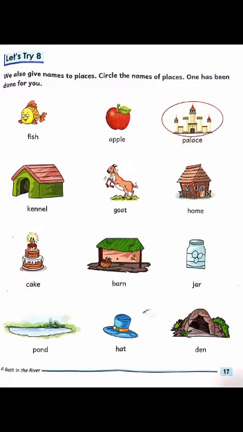Now move to the third picture. This is a palace. Yes, this is a palace and it is a name of place. So I can circle the palace. So in the same way you have to complete Let's Try 8.